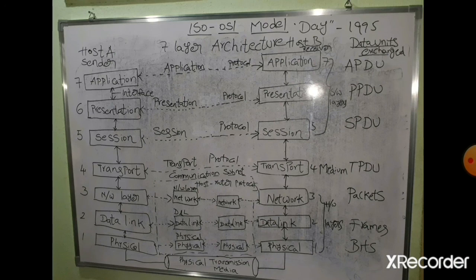In the network layer different frames can be combined to form packets. In the network layer the data is in the form of packets. The packets can be transferred to the transport layer, and in the transport layer the packets can be combined to form segments. In the transport layer the data is in the form of segments, or transport protocol data unit also.